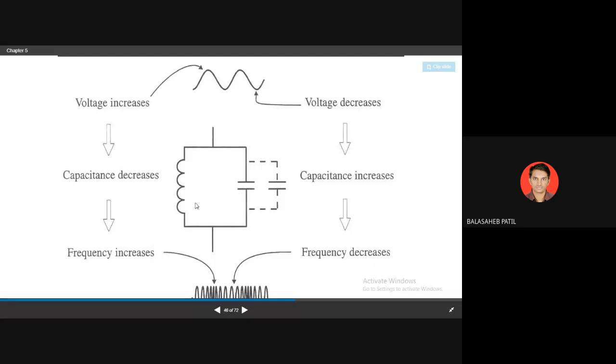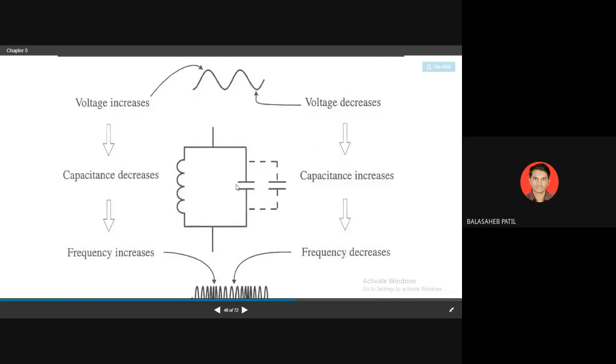Then there is a flow of current in the inductor in the opposite direction, from negative to positive side. There is energy created when the current flows across the inductor, so the capacitor will discharge through the inductor.